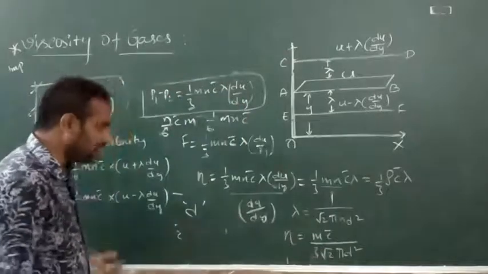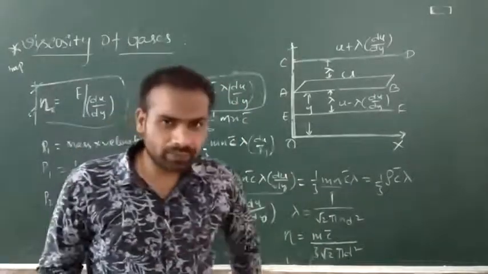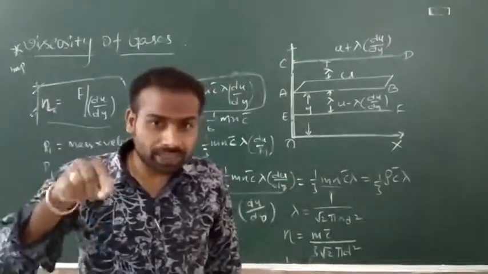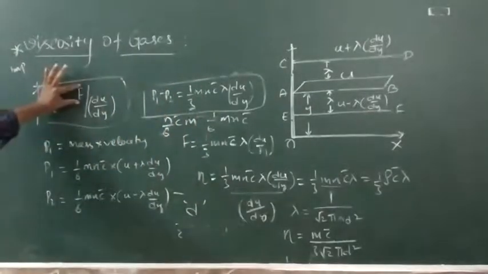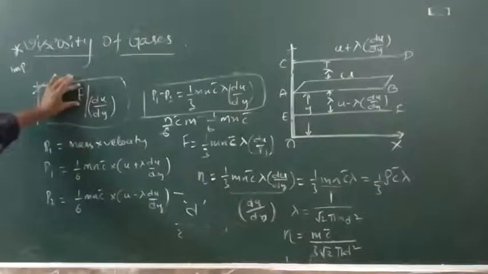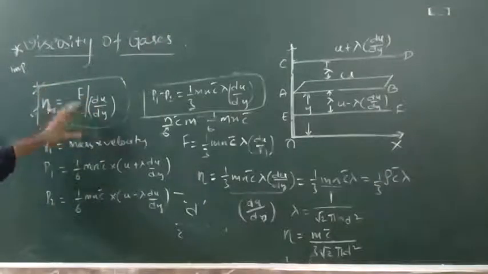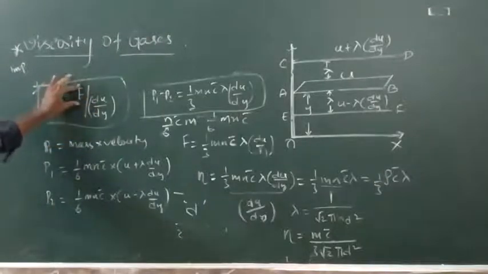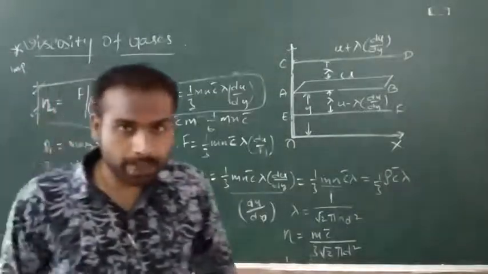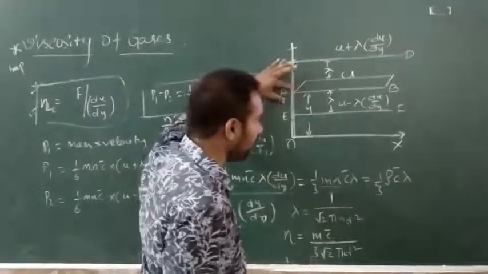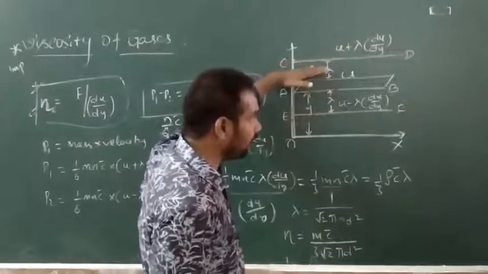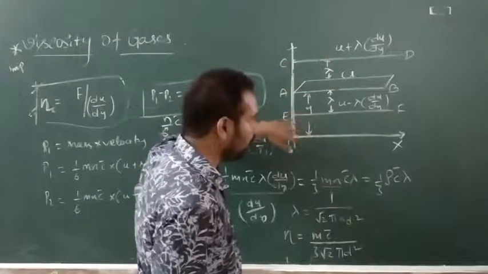Now what is the case here? What are we going to find? We have to find the coefficient of viscosity, eta. For that purpose we have to find the viscous force F, or tangential force F. du by dy is the gradient of velocity. We have to find the F value to find the viscous force between the layers here, because see here, above the AB layer is CD, and below the AB layer we have EF.